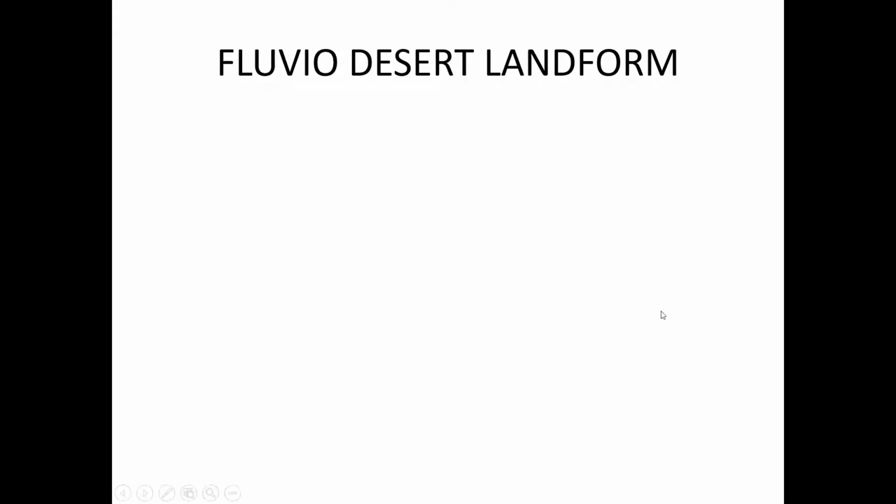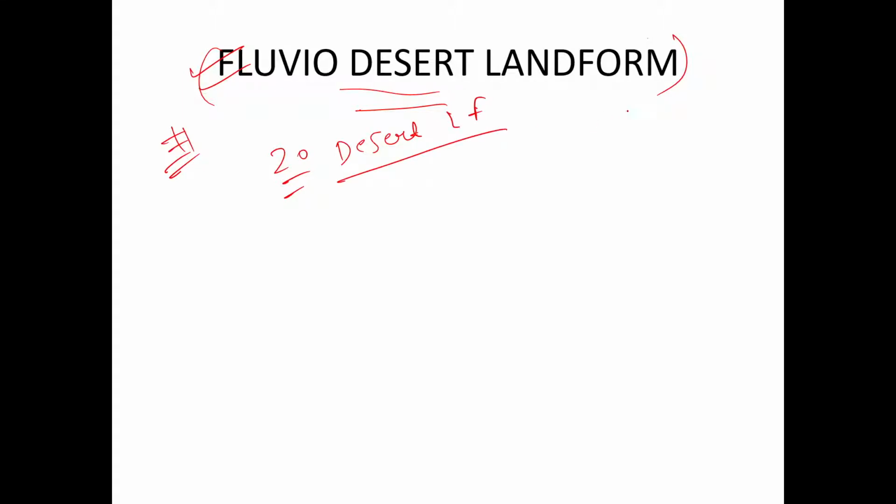Good. So this is the last part. Actually, I could cover it in fluvio also. And actually in the exam, I myself have forgotten this part. Suppose UPSC is asking a 20 marker question on desert landforms, right? I have told you that all landforms are divided into either erosional or depositional, right? So in the exam also keep this in mind. We write 5 or 6 that we have read, and we write about dunes here. Maybe you will write about lag deposit, loess, right? Here you will write about deflation hollow and Selberg.